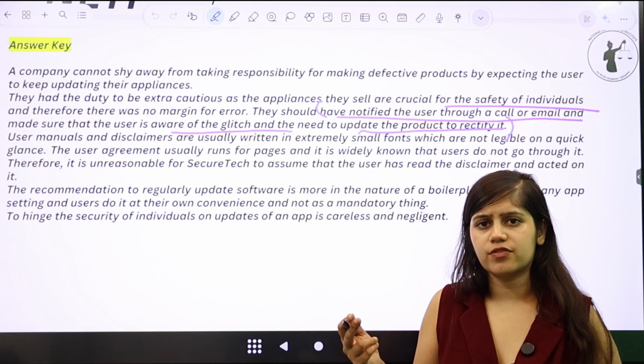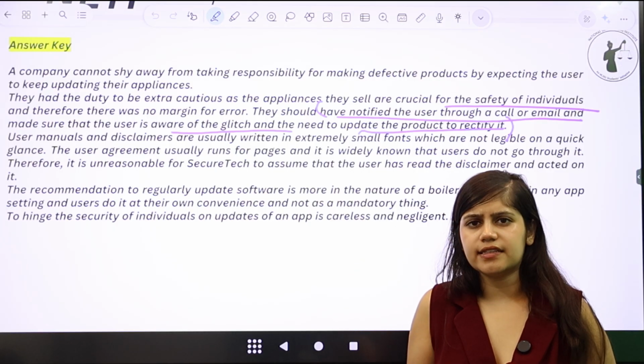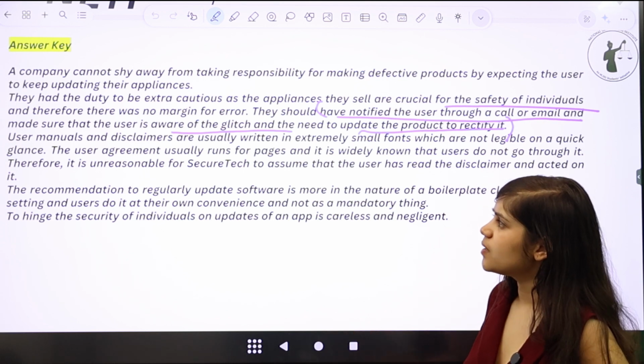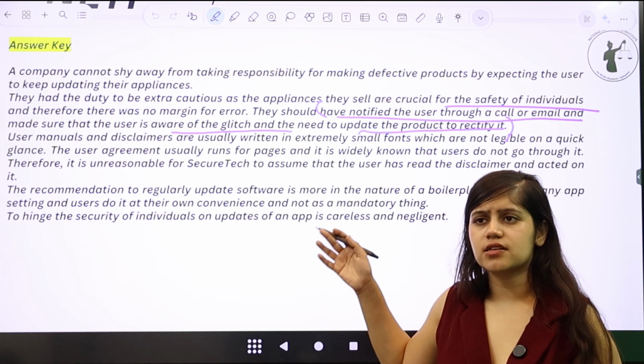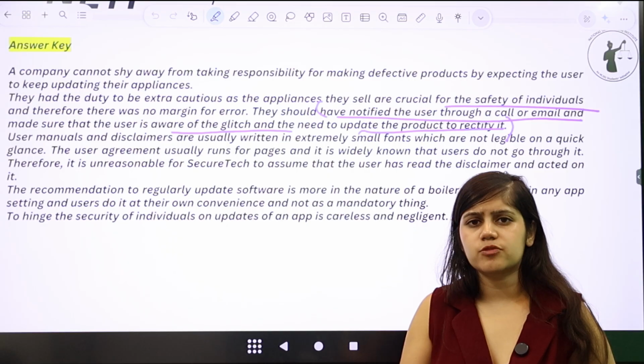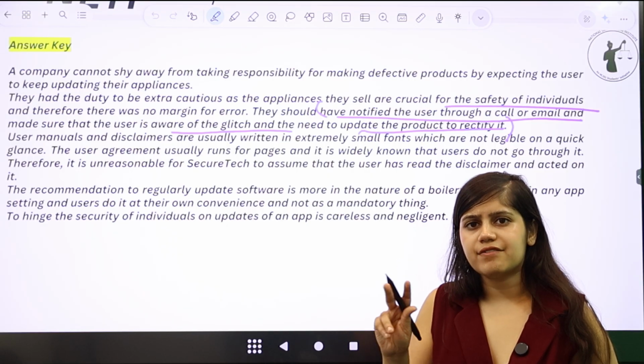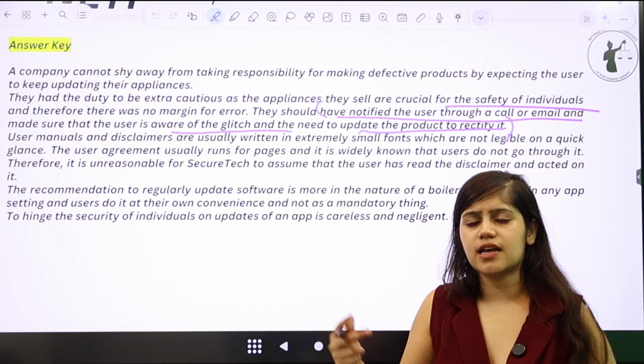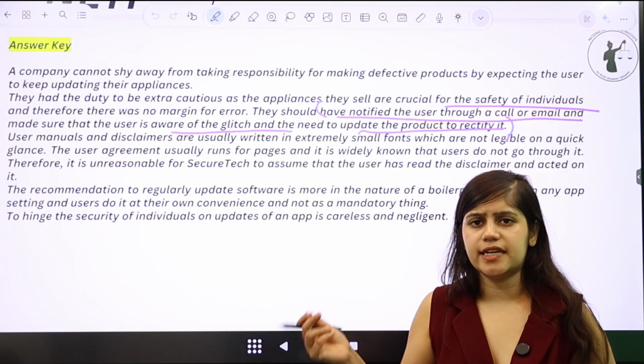a lot of times we get a notification to update that app, and we do not take these things so seriously in life. And that is why these are the things that you should incorporate into the answer, in the sense of what are the daily life experiences of people, and how does an average person react to user manuals, and how do average users react to updates that they are getting.